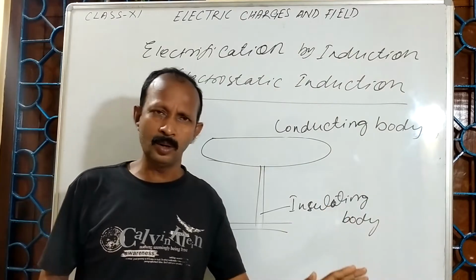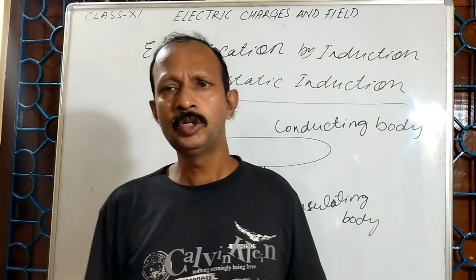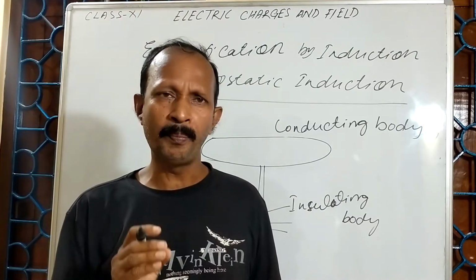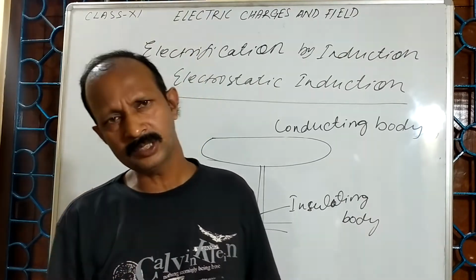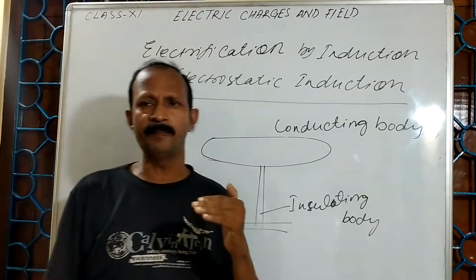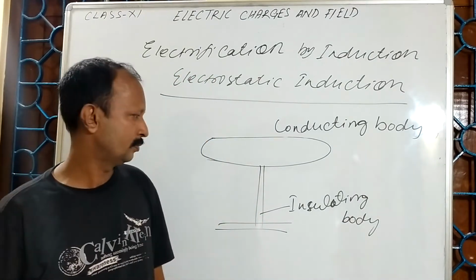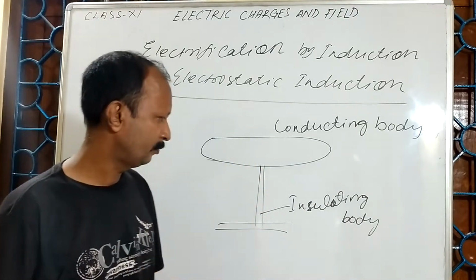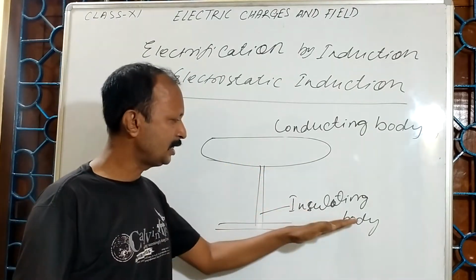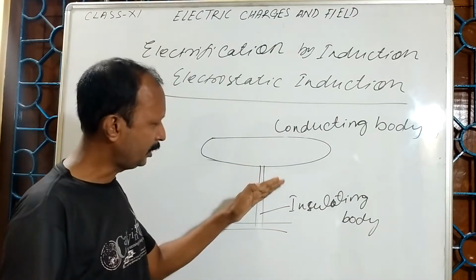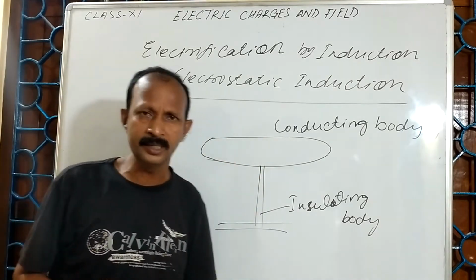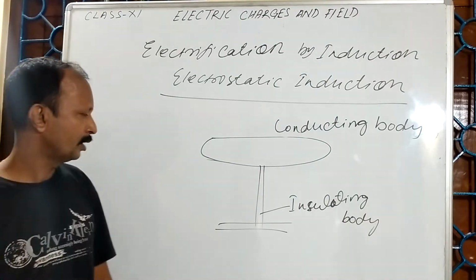Conducting body means a conductor which can allow the current to pass through it easily. That means it contains a sufficient number of free electrons. That is the conducting body I have taken. This stand is an insulating body, which means the current cannot transfer here. For that purpose we have taken an insulating body.